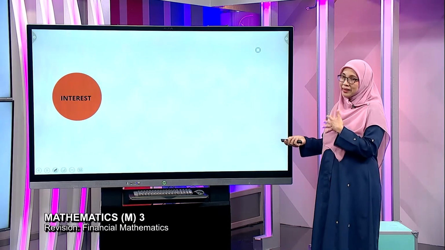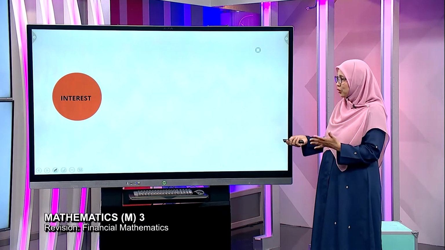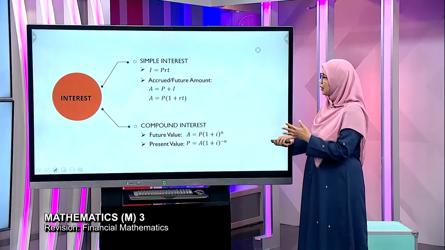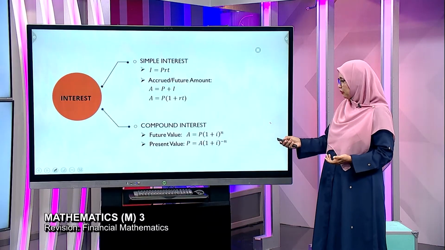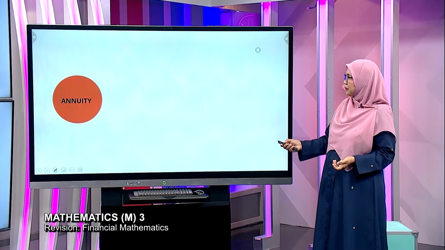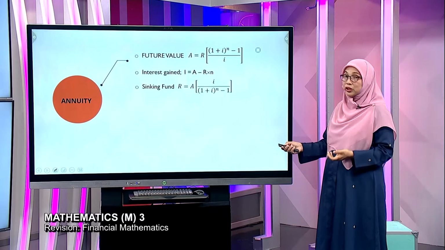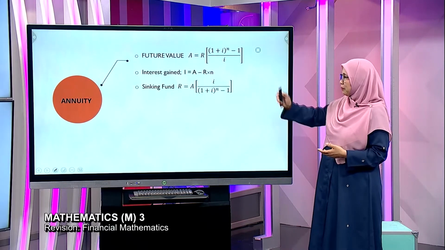Now, other than depreciation, for this topic, we have interest. We have simple interest and compound interest. The formula here is not given in the question paper. So students must know when to use the two type of interest. Then we have the annuity. Future value annuity, the formula is given in the paper.